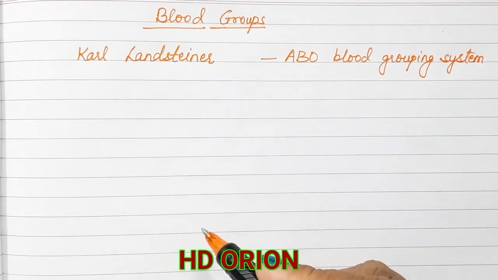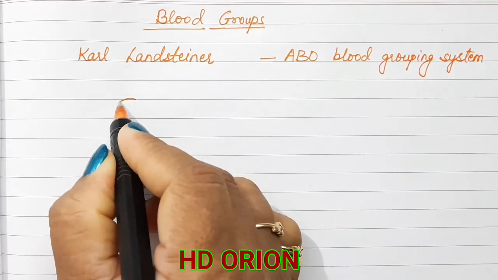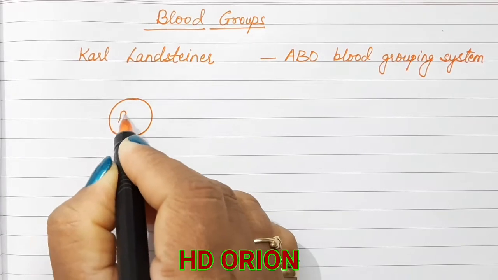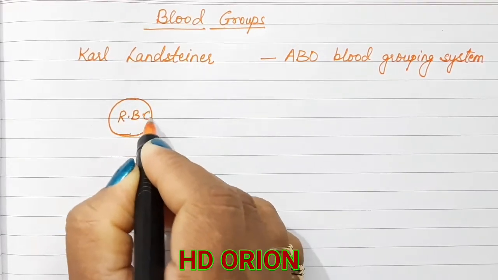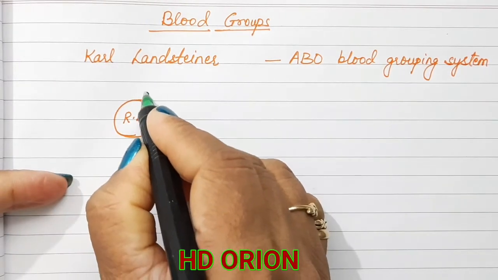So RBCs we know are the blood corpuscles that are present in the blood. So if this is the RBC, it has particular antigens present on the surface.